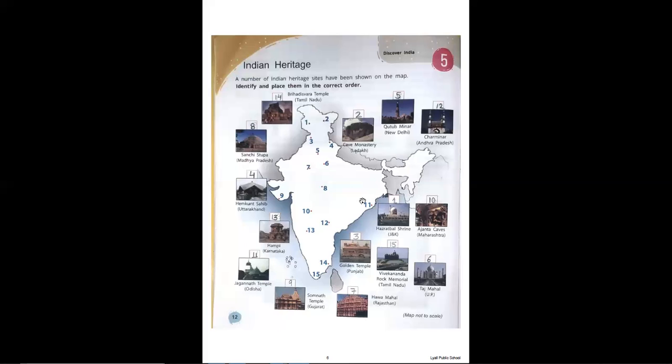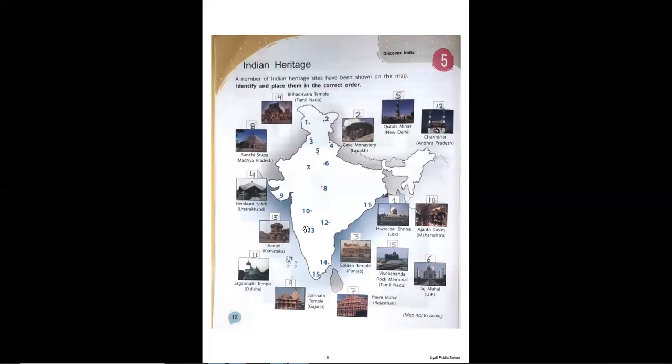At number 12, we have this center place, which is in Andhra Pradesh, and we have the Charminar here. Just near to that, we have this, which is in Karnataka, and the place is Hampi, which is also a UNESCO heritage site, and it is the very old remains of some dynasty.